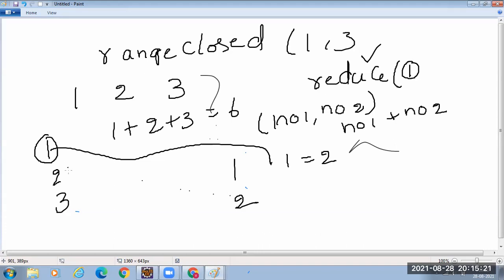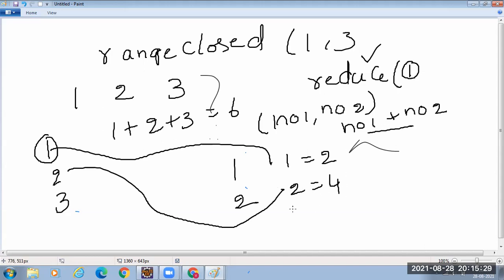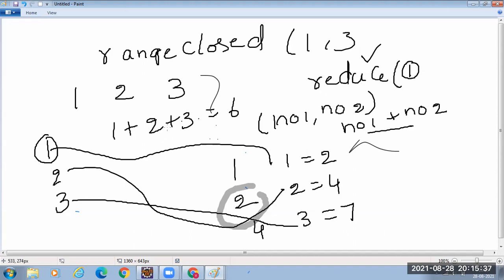Now 2, and pass the second value 2. What did you specify? You return num1 plus num2, so it will be 4. Then 4, and you pass 3, so it will be 7. Understand? Did I make any mistake? 1 plus 2 plus 3. 1 plus 1, 2. 2 plus 2, 4. 1 plus 2, 3. It should be 6.